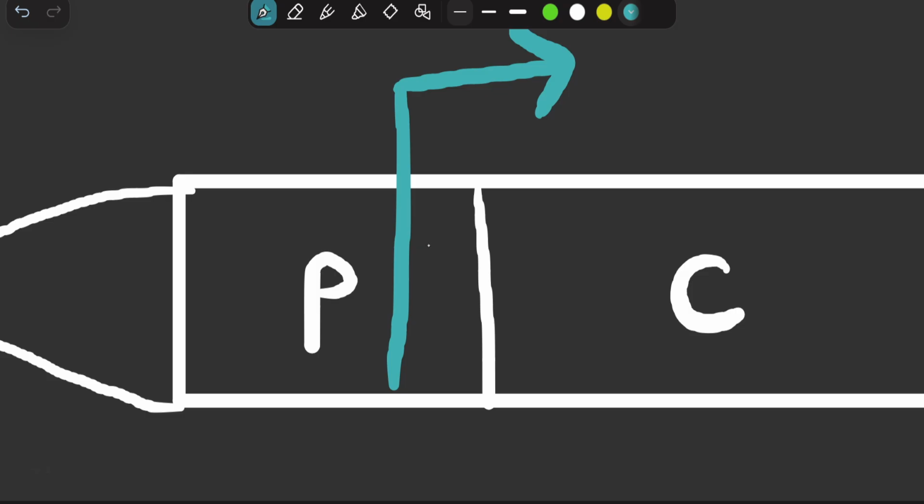All those nucleotides or base pairs which are present to the right of the start site will be categorized as nucleotides present downstream. So to the right of the start site is the downstream region, and to the left of the start site is the upstream region.